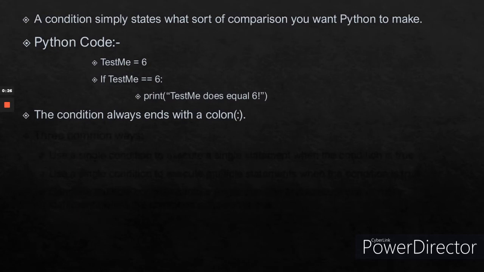So moving on, after the colon comes any task you want Python to perform. So this print function is the task. In this case, Python prints a statement saying that test_me is equal to 6.